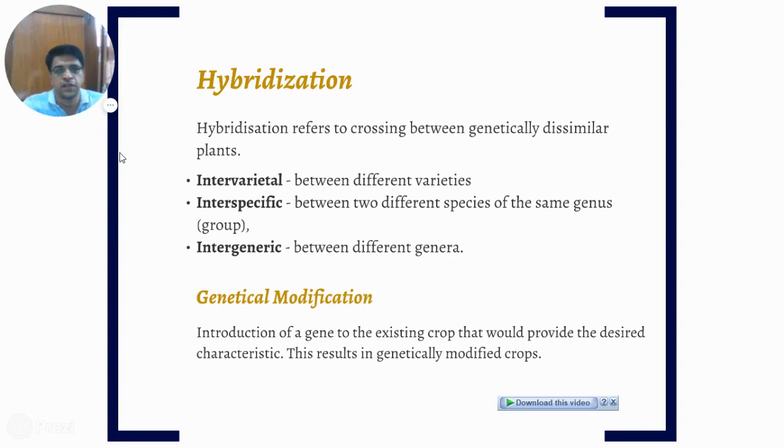Now the second method to improve the variety is genetic modification. In this method, you incorporate a certain type of genes which can carry desired characteristics. By incorporating these genes, the organism is called a genetically modified organism, or genetically modified crops.